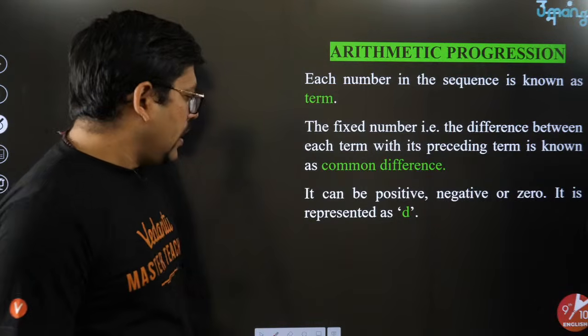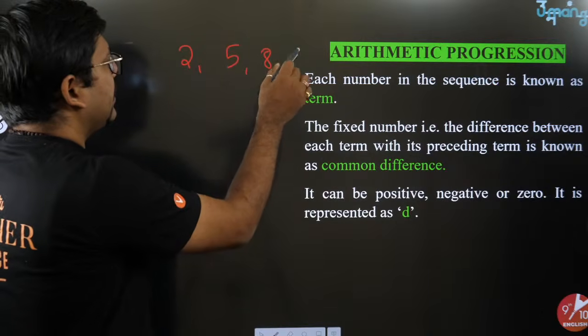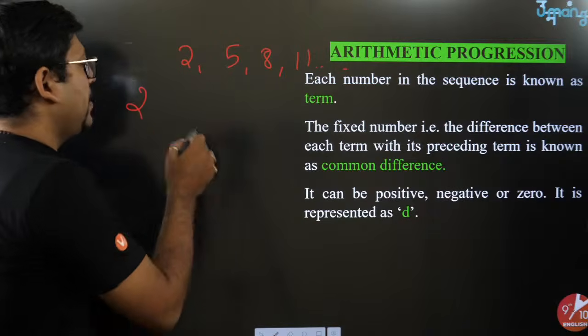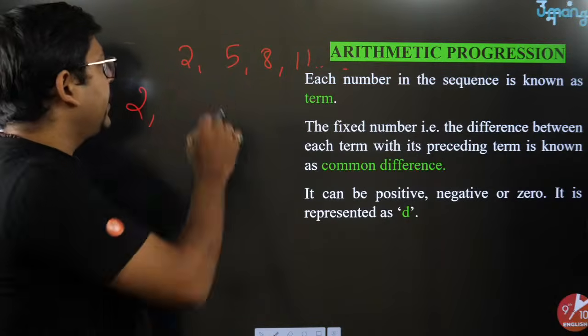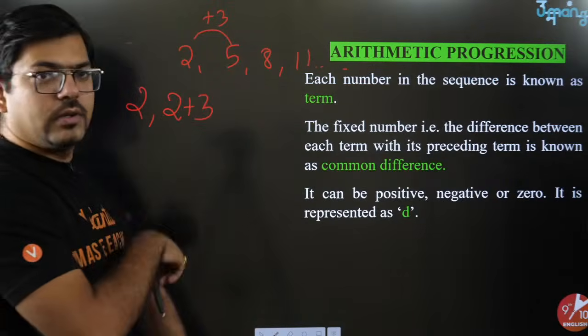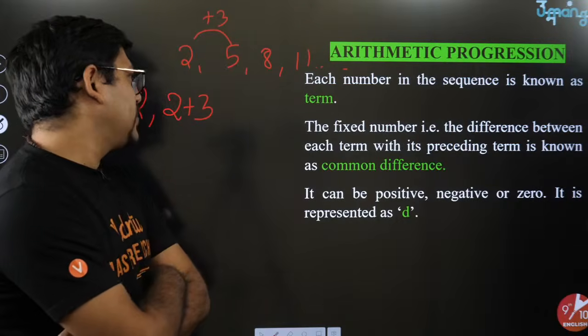So please pay attention. Say for example, you have 2 and then 5 and then 8 and then 11 and so on, dot dot dot. The first term is 2, let it be 2 only. But for the second term, 5, because I have added plus 3 here, can I write just 2 plus 3? I hope you would agree on that. You should agree. So 2 plus 3, yeah, I can do that.